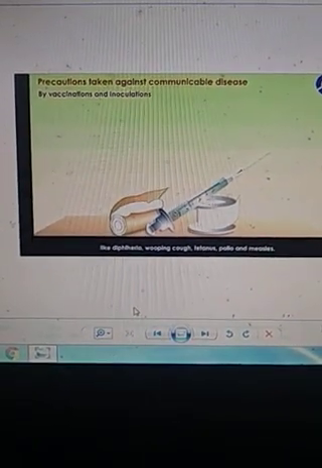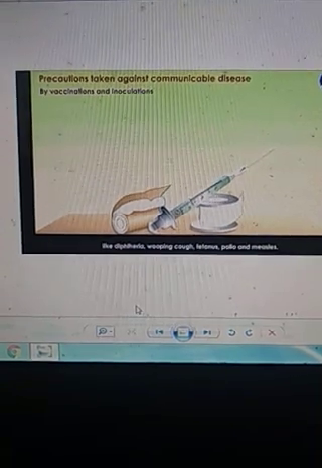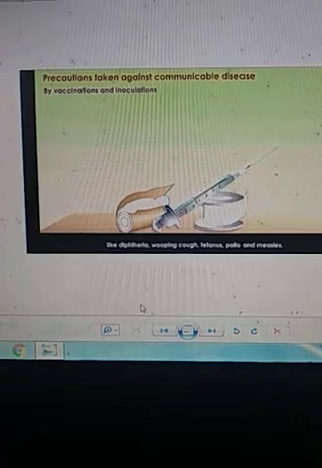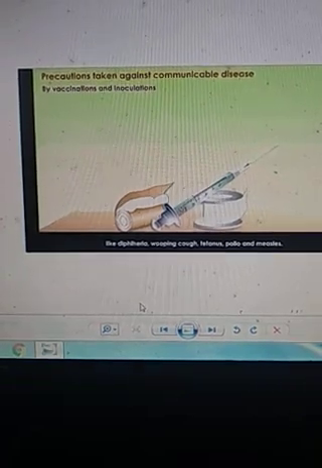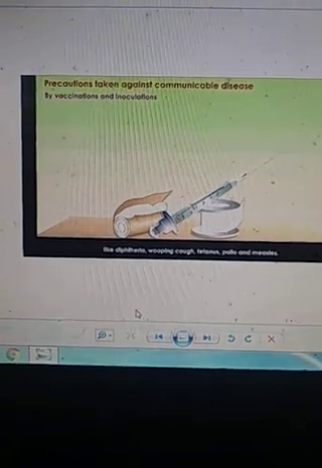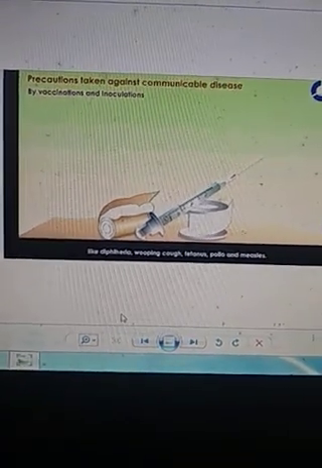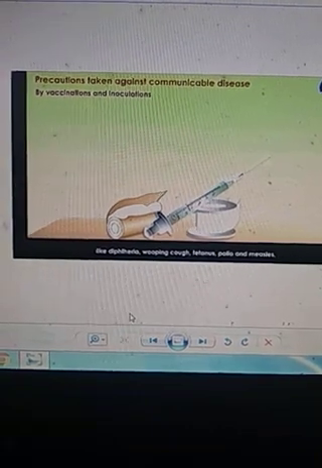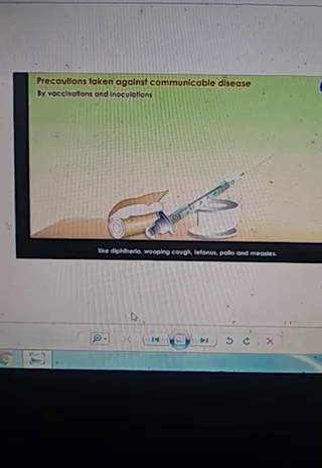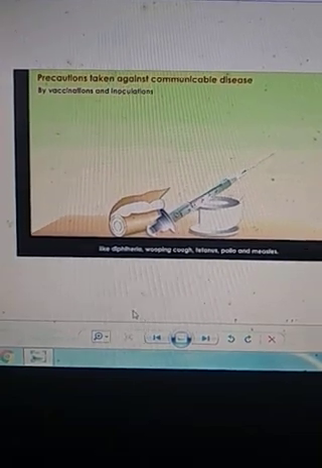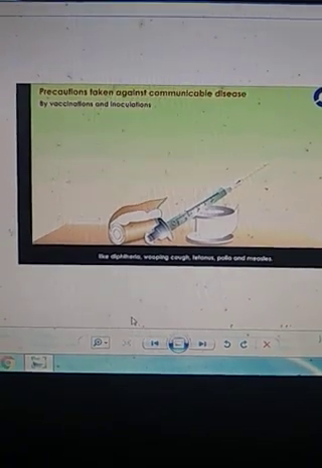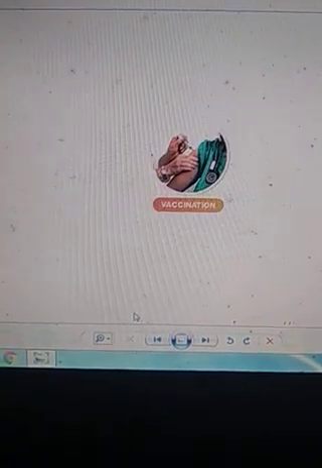Because the body will get familiar with the particular disease causing germs, and when in future those active disease causing germs enter the body of a person, that person's body will be able to fight against such germs by producing antibodies. So in this way, vaccination works in our body by making our body familiar with the antigens, that is, the disease causing germs. Understood, my dear students?